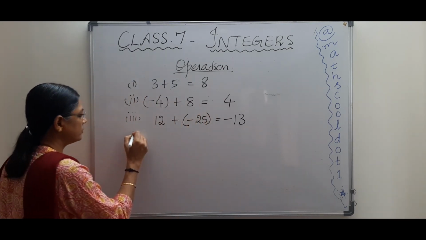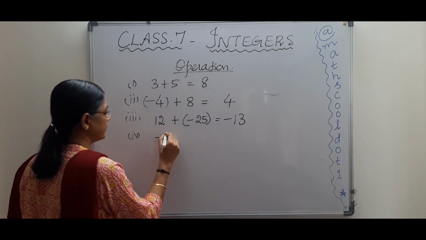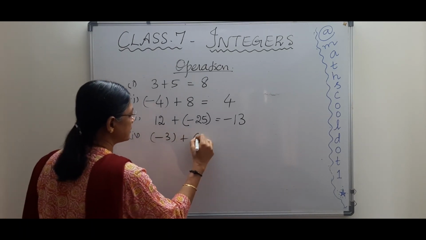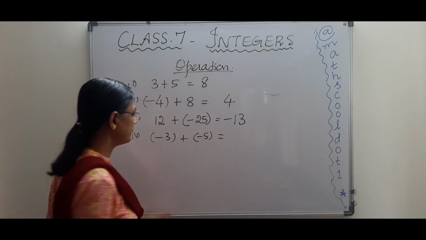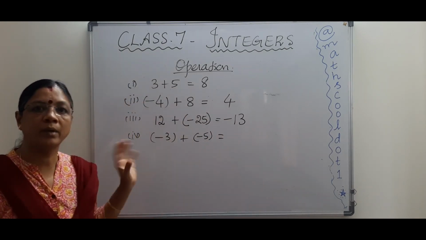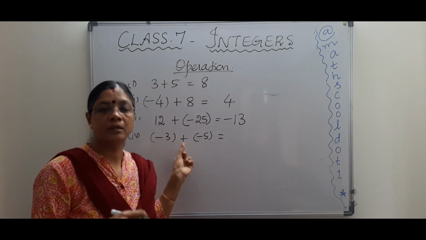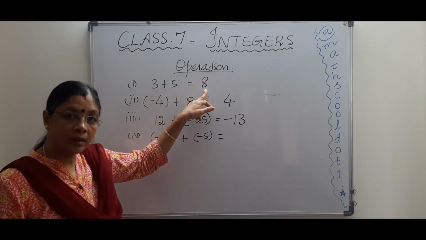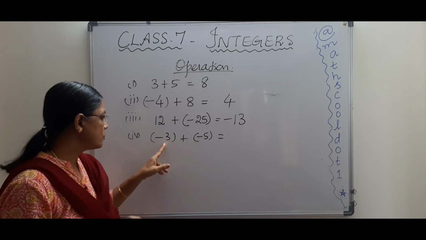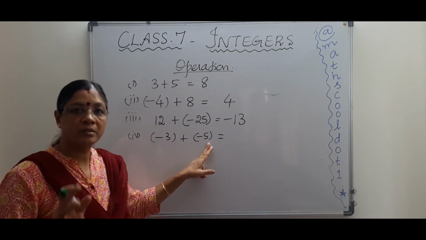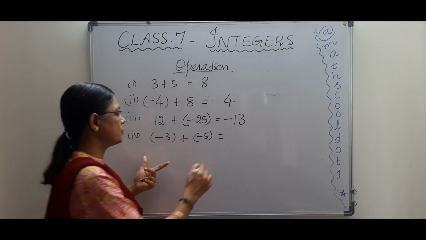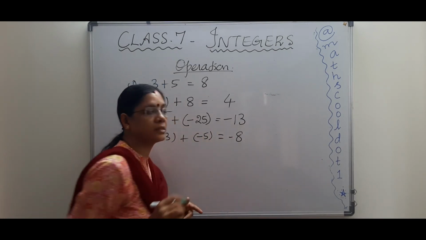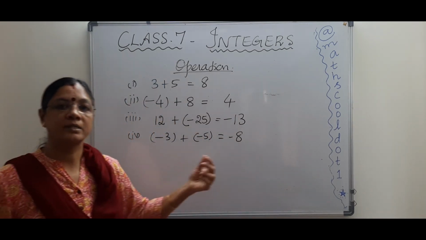Now the fourth case is when both are negative. Minus 3 plus minus 5. Minus 3 and minus 5 you need to add. That's it. Both are of the same sign, as I told you. If both are of the same sign, add them and put the same sign, right? Both are negative, so you just add and put the same sign, that is minus 8. So minus 8 is your answer.